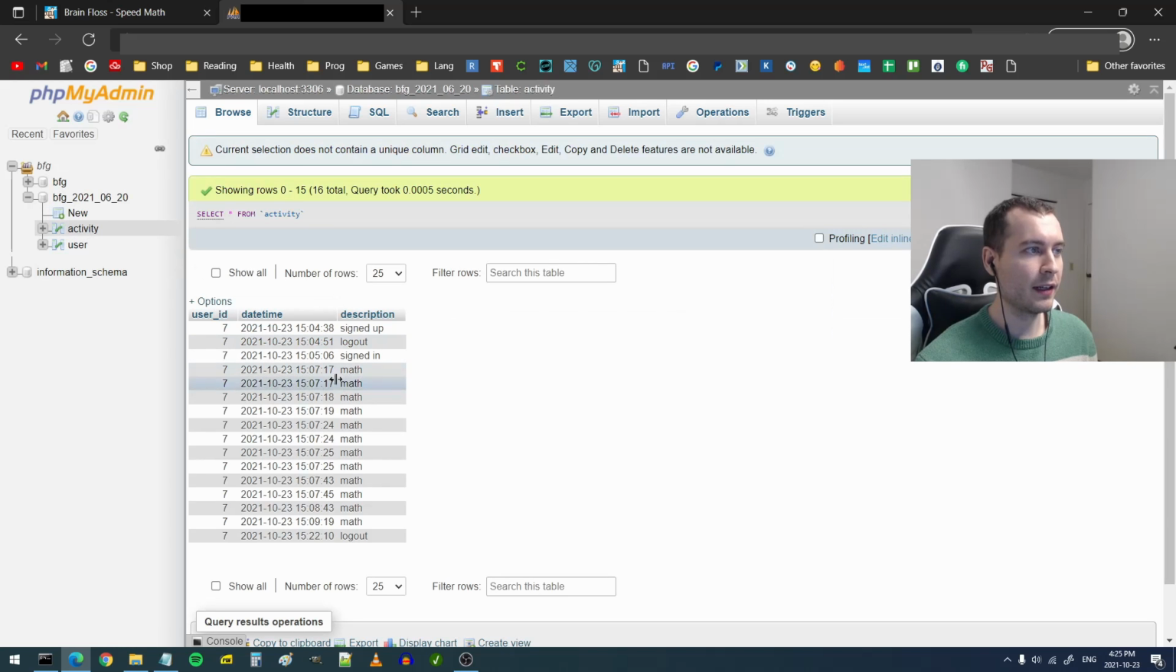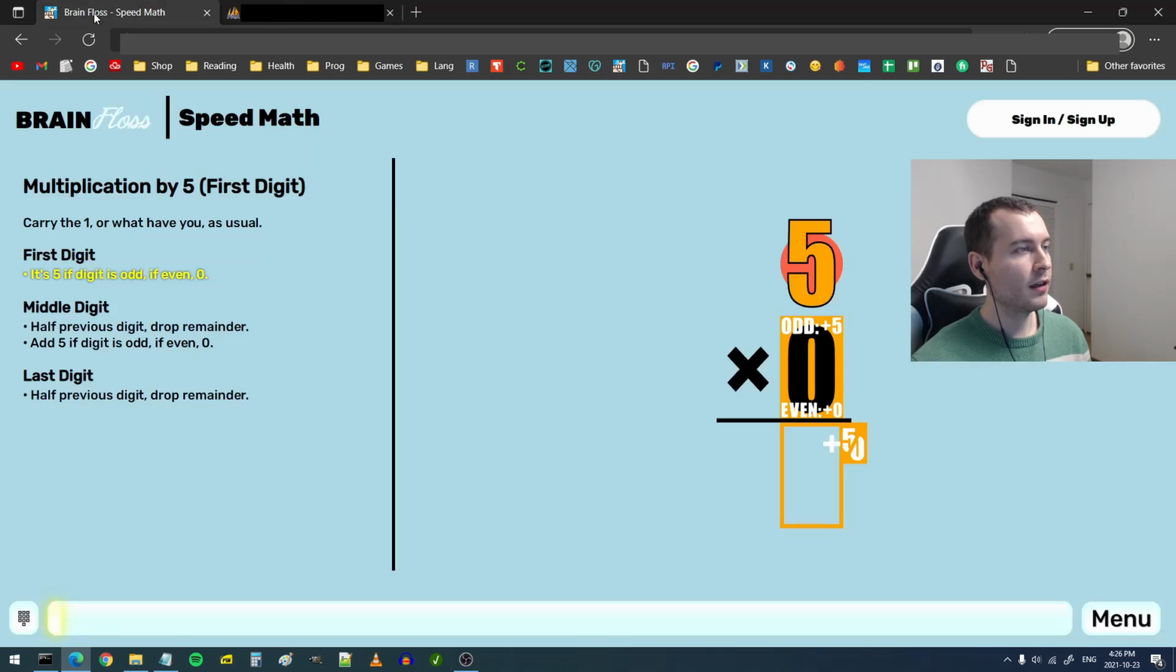We also do save activity. Here's an example of some activities: account ID, signed in, signed out, signed in, and then did some math activity and then logged out. The reason for saving activity is that I want it to be optimized and decrease the amount of data sent to and from your computer and the server. That's just for optimization purposes.